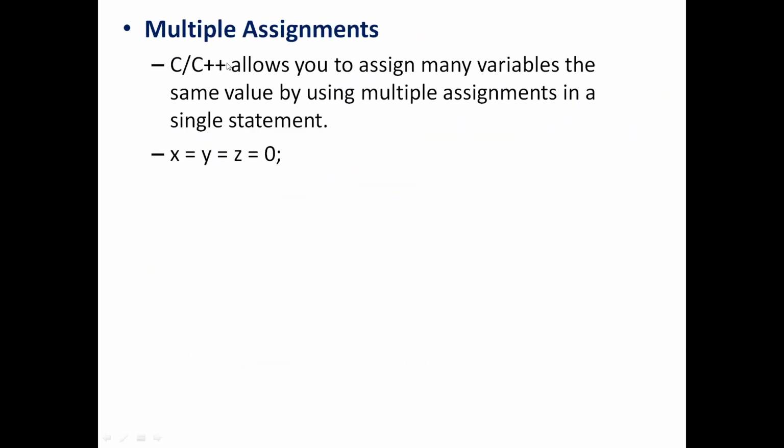And there is also something called multiple assignments that is acceptable in C++, which is you can assign the same value to multiple variables in a single line. Instead of writing x equal to 0, y equal to 0, z equal to 0 separately, you can write one assignment statement and assign 0 to all of them at a time.